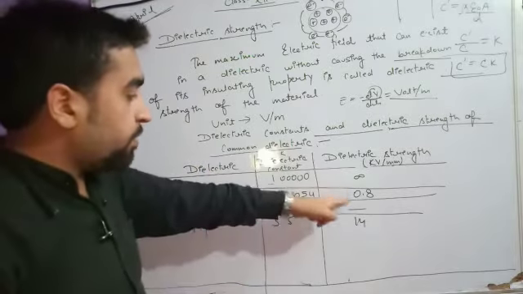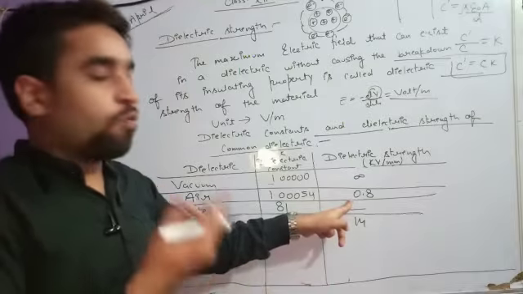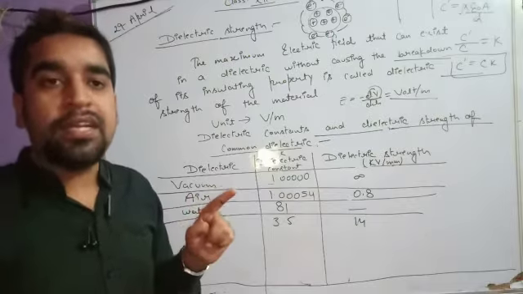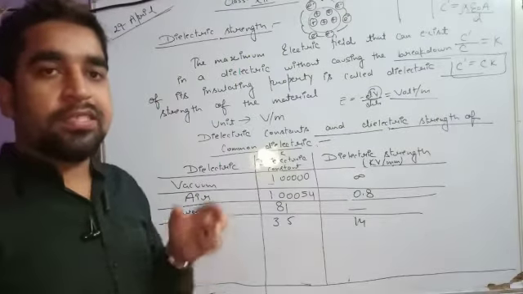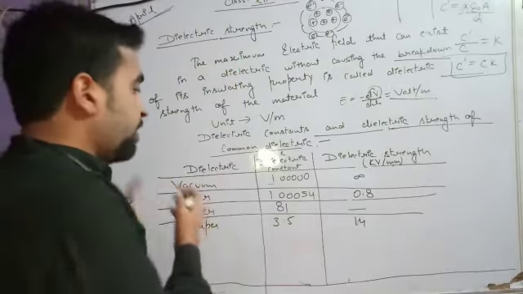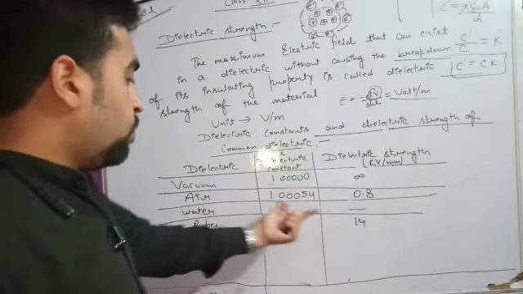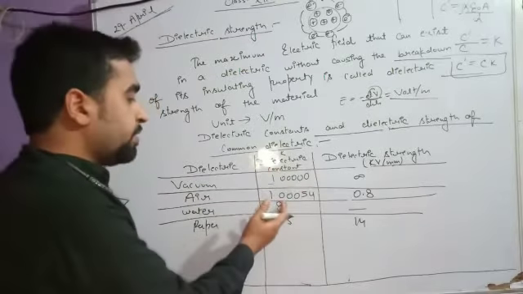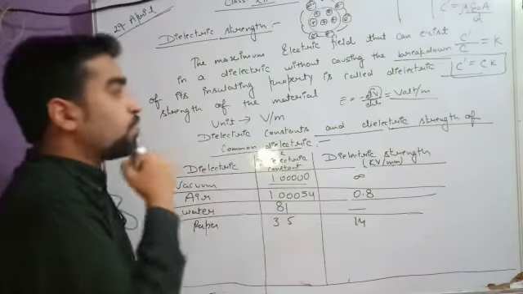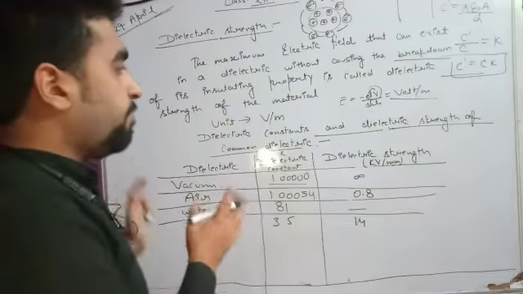If I increase the electric field beyond 0.8 for air, chances are that ionization will occur, and the dielectric will lose its property. And how many times the capacitance of a material will increase is known as the dielectric constant. These are the two things which I have distinguished.